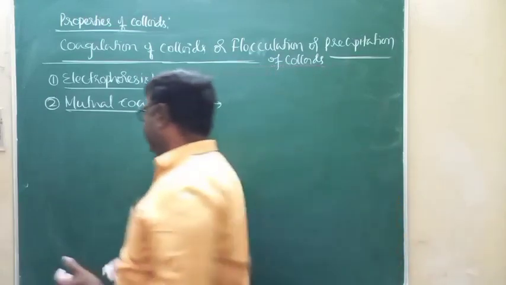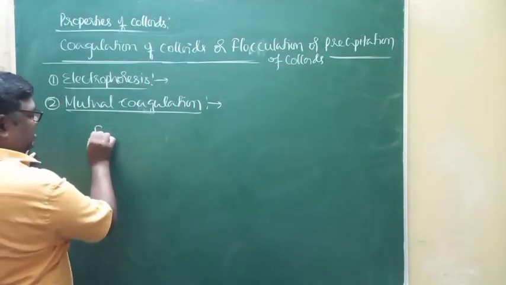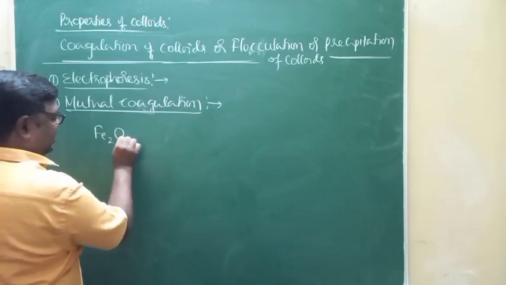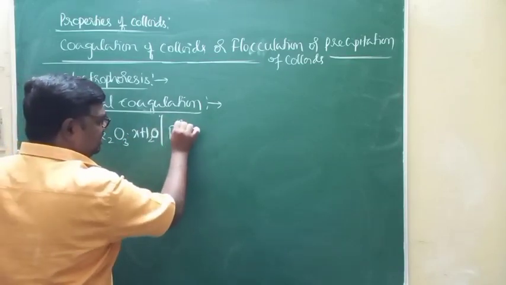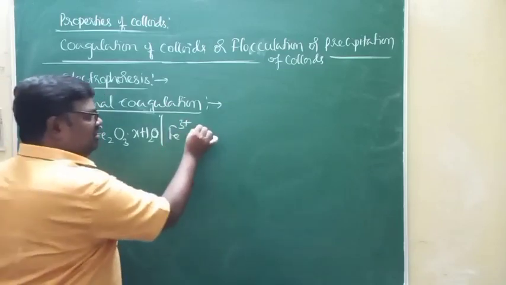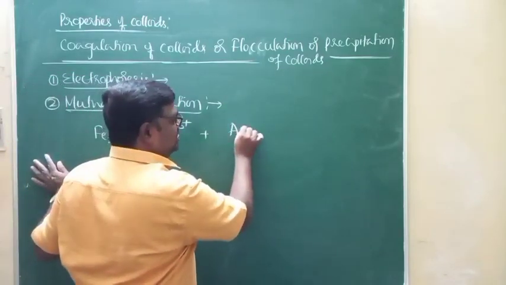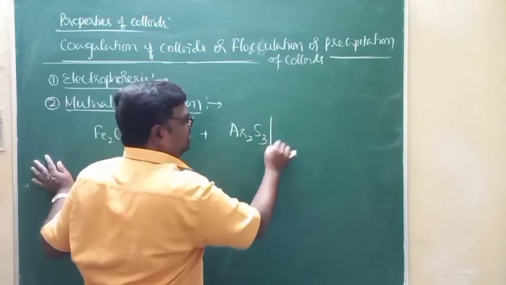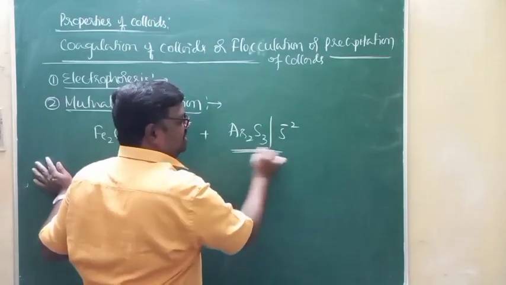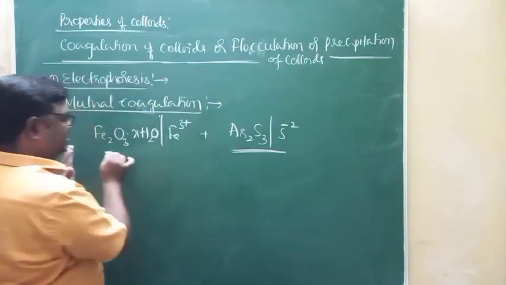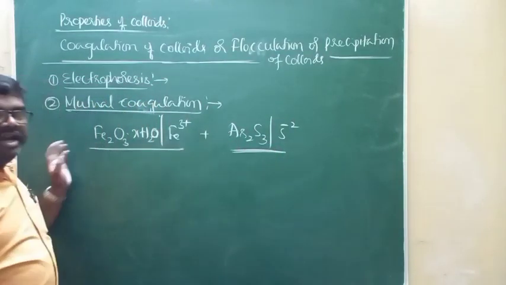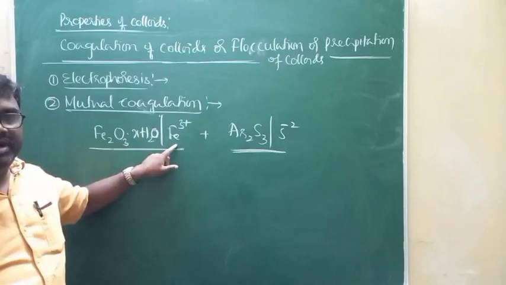For example, if I mix positively charged hydrated ferric oxide with negatively charged arsenious sulfide, look at this. Arsenious sulfide is the negatively charged one. When it is mixed with positively charged hydrated ferric oxide, naturally, what happens?